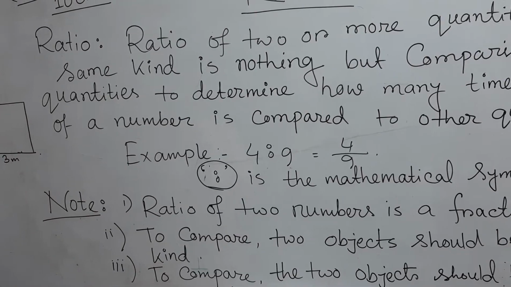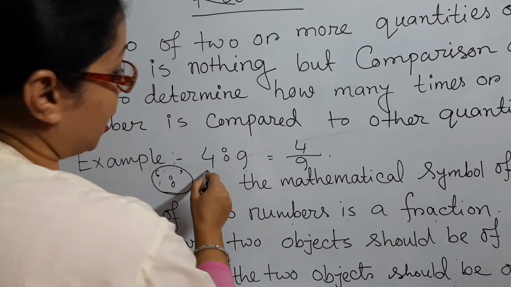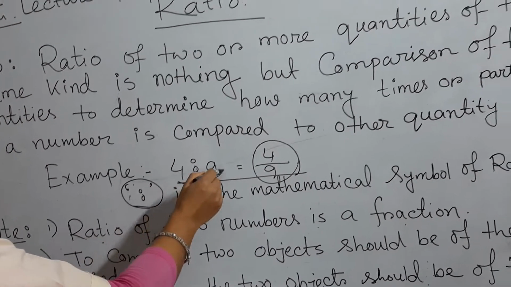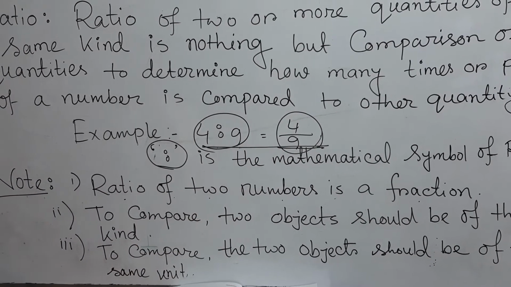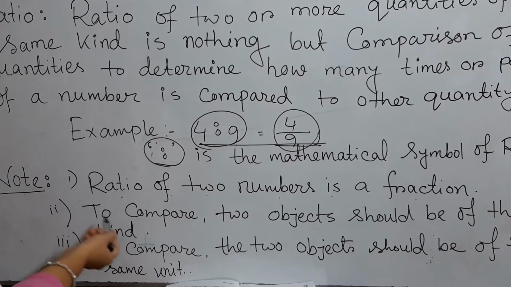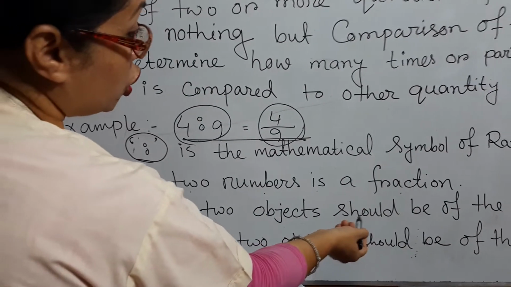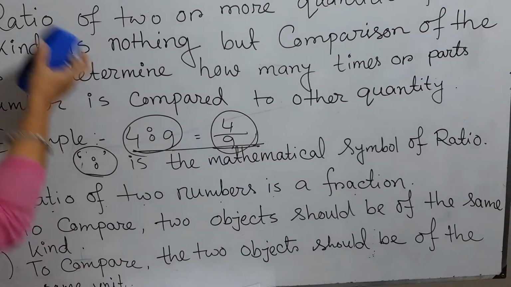One note is: ratio of two numbers is a fraction. You are seeing this is one kind of fraction, so ratio can be expressed as a fraction. The second note is: to compare, two objects should be of the same kind. So what is this students?